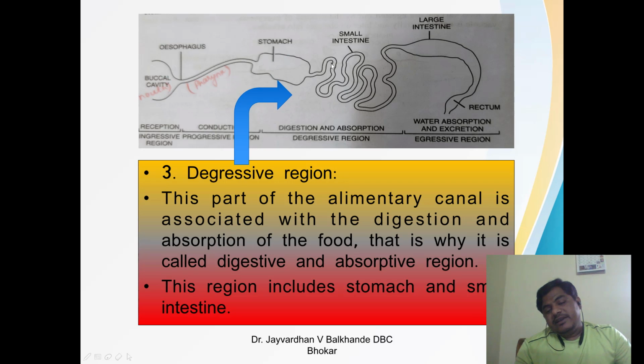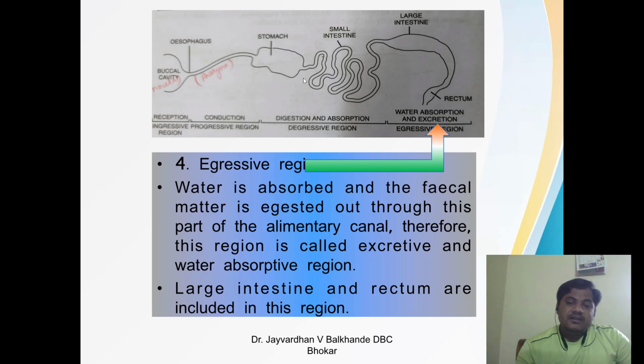Now the last part of this alimentary canal is the egressive region. Here water is absorbed and the fecal matter is egested out through this part of the alimentary canal. Therefore, this region is called the excretive and water absorptive region. It includes the large intestine and the rectum. So these are the four different regions found in the alimentary canal for extracellular digestion.